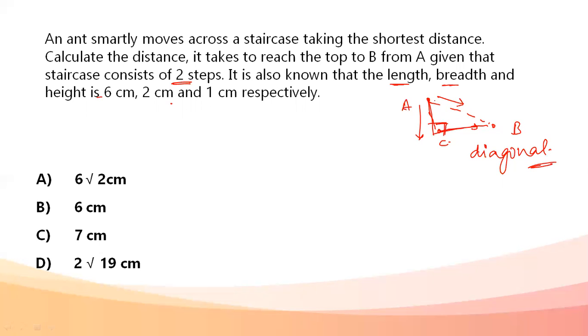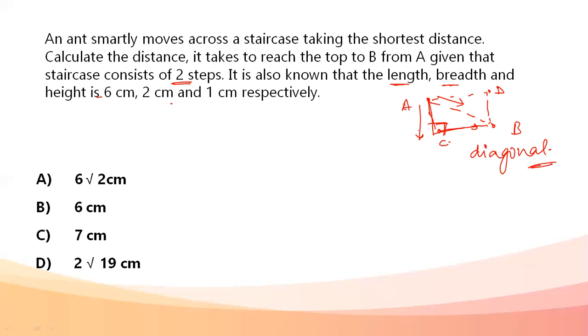If I directly go along the perpendicular part, or what I call the diagonal, that is going to be the shortest distance. This has to be very clear.